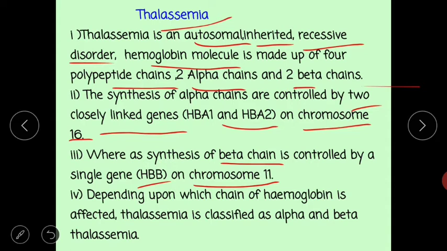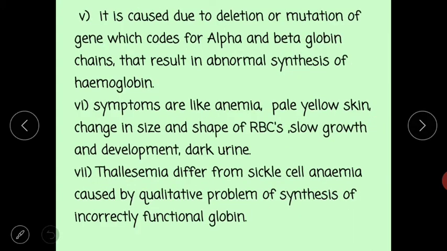Depending upon which chain of hemoglobin is affected, thalassemia is classified as alpha and beta thalassemia. If the alpha chain is affected, it is called alpha thalassemia. When the beta chain is affected, it is called beta thalassemia. How does thalassemia occur? It is caused due to deletion or mutation of a gene.